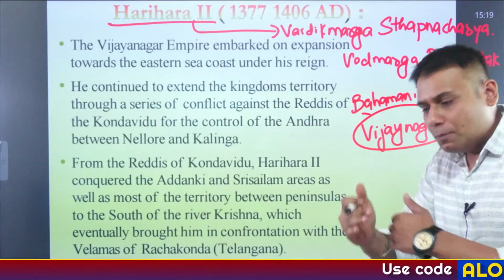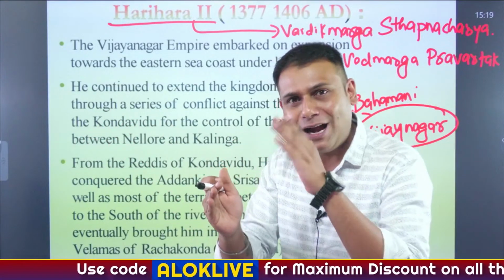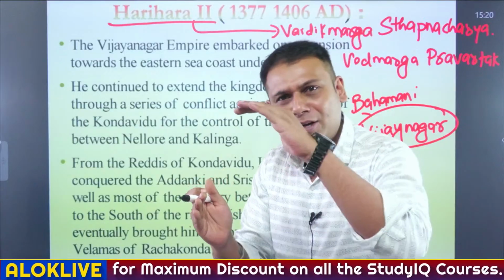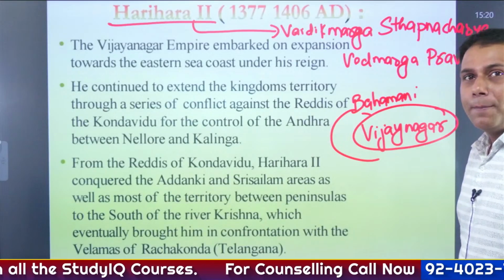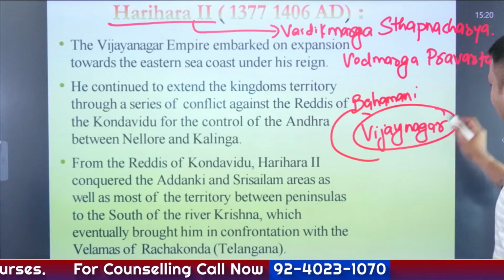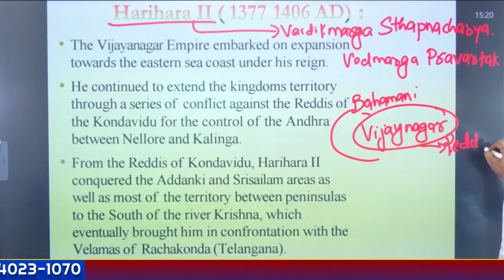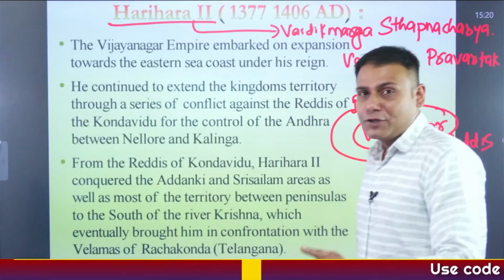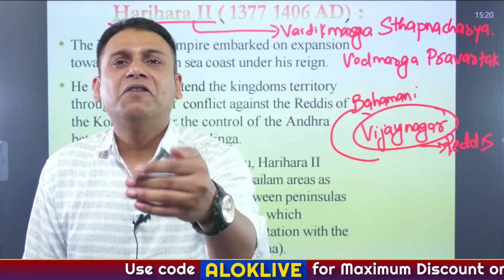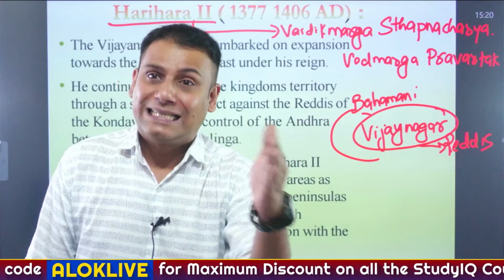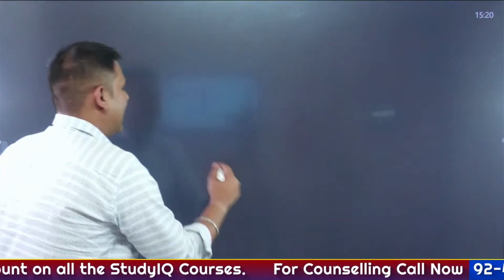Moving ahead in the eastern part, the Bahamani majorly covered the southern part and western part, and a very little part of Maharashtra, that is the northern part. So the Bahamani were located in this manner. Now, moving in this direction further, there were the Reddis in the region of Andhra Pradesh, precisely in the region of Kondavidu. And just beyond Andhra Pradesh, in the region of Telangana, there were the Velamas. I'll repeat the points again for easier understanding.